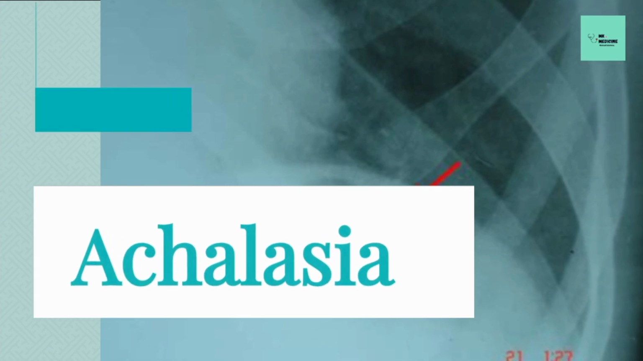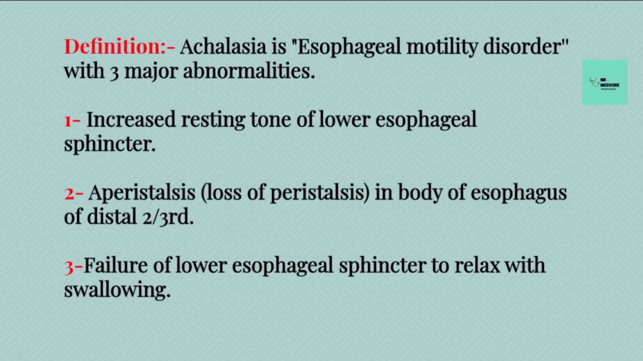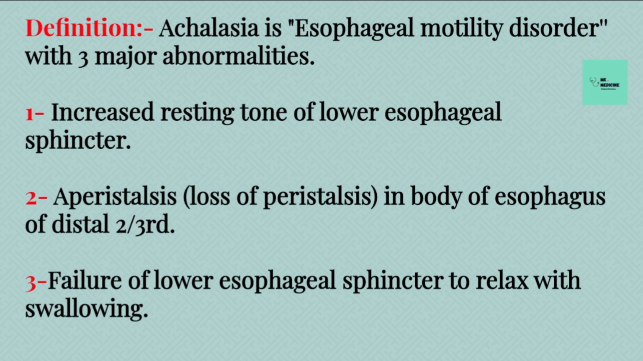Today our topic is achalasia. Now, the definition of achalasia. Achalasia is an esophageal motility disorder with three major abnormalities. Number one abnormality: increased resting tone of the lower esophageal sphincter. Number two is aperistalsis, meaning loss of peristalsis in the body of the distal two-thirds of the esophagus.